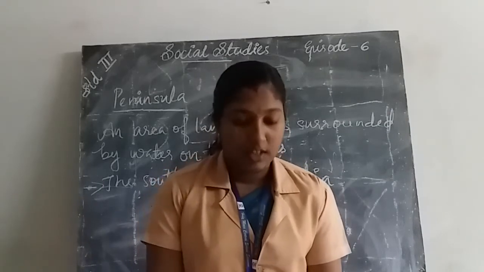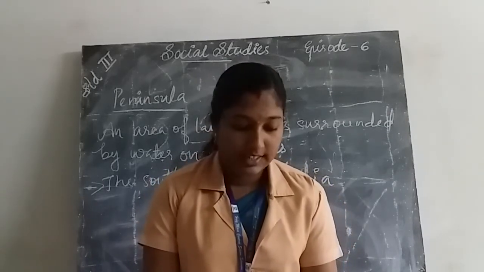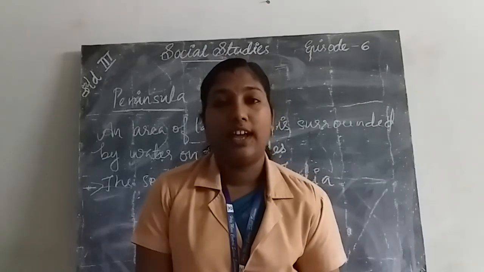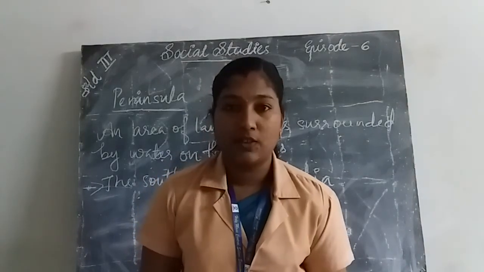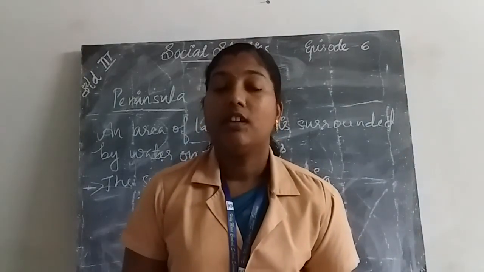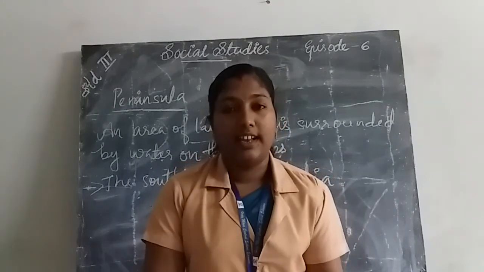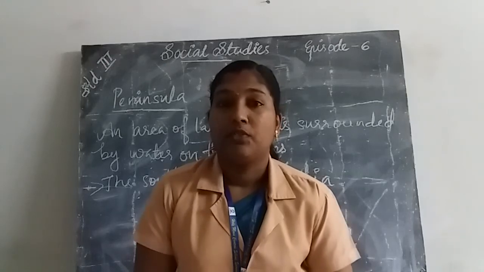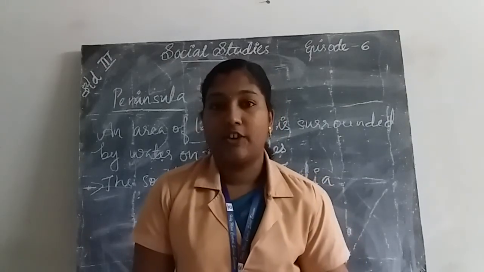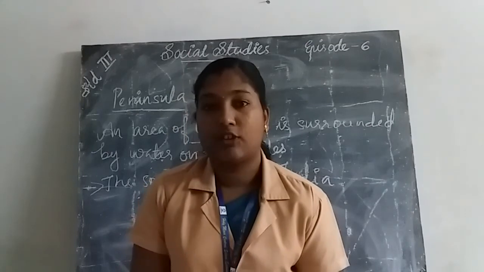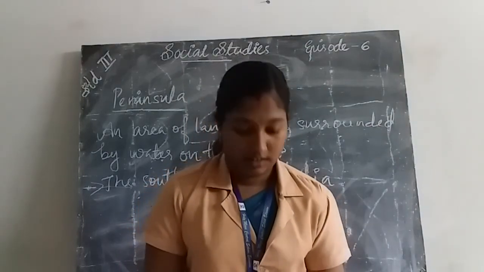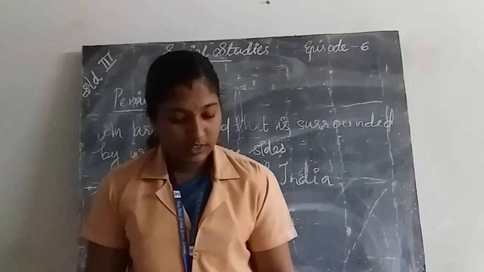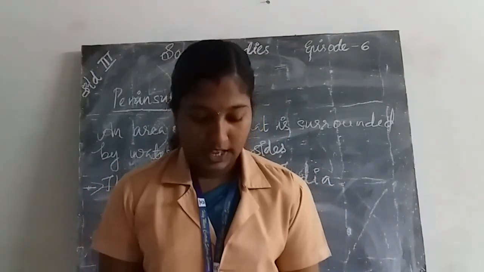Then we learned about islands and peninsulas. A piece of land completely surrounded by water is known as an island. It is the top part of underwater mountains. What are peninsulas? A vast area of land surrounded by water on three sides is called a peninsula. The southern part of India is a peninsula. Okay, these are all the things we learned today.